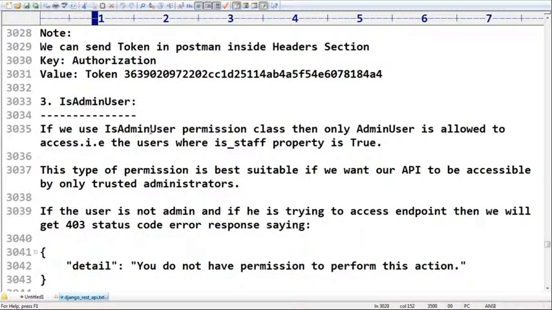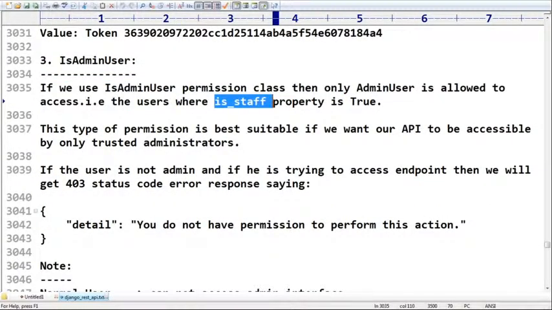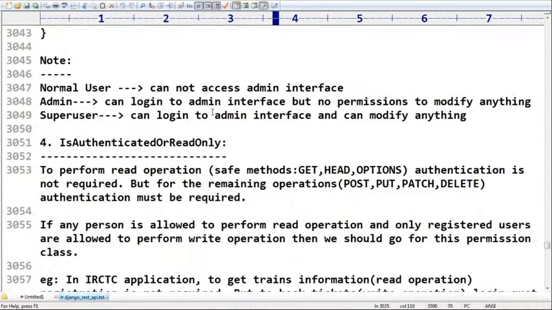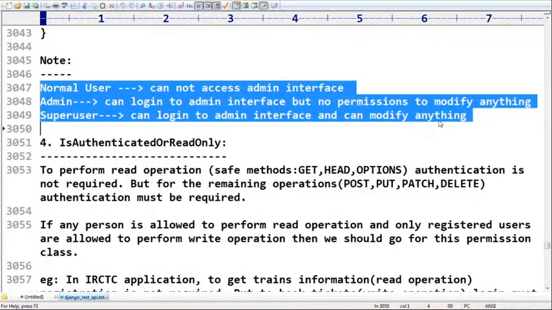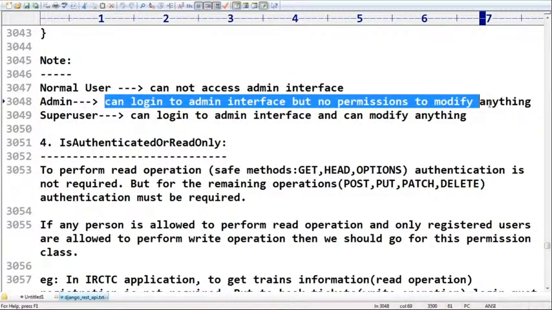We covered this already. Remember that day I told you about the normal user, admin user, and superuser. A normal user can't access the admin interface at first. An admin can log into the admin interface, but has no permissions to modify anything. But a superuser can log into the admin interface and can modify anything. So there are three types of users: normal user, admin user, and superuser. The superuser is the most powerful and can do any operation.